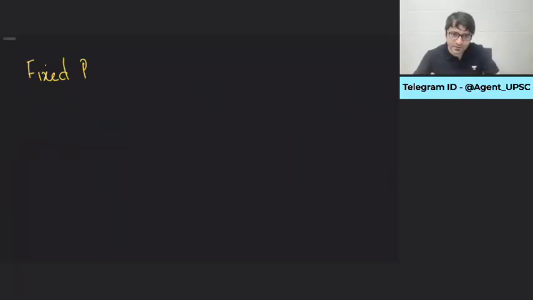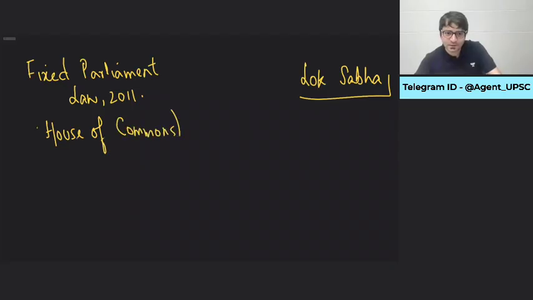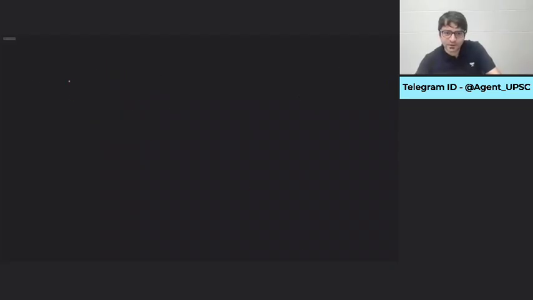For example, the Fixed Term Parliament law of 2011. Listen to me carefully. And in India, we have Lok Sabha. And in Britain, we have House of Commons. Those who may have listened to my word bicameral and would not have understood this or did not ask this question, because I said don't ask me any question.